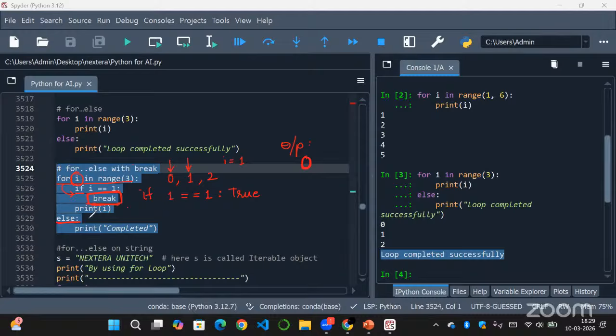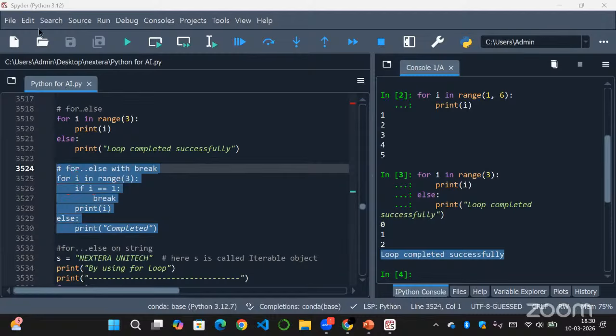That is why the else block also will not be executed, so you will get output only 0. The key concept here is that if you have a break statement inside the for loop and the condition is met, then break will happen. Break will be executed and it will stop the loop completely. As the loop stopped in between, else also will not be executed, so we'll get only 0 as the output.